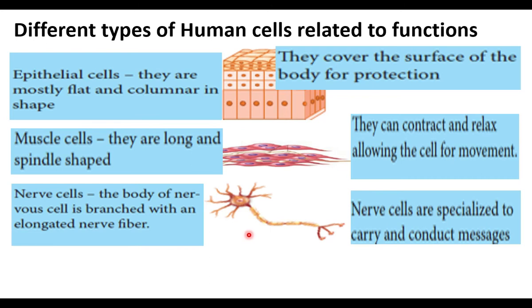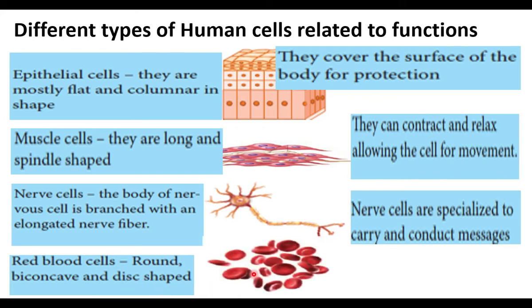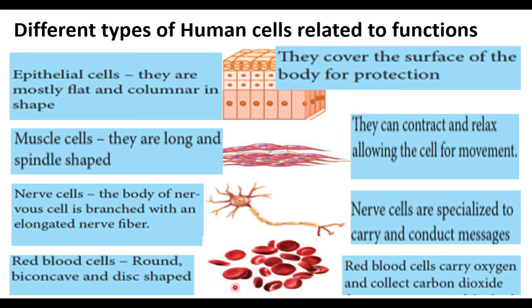Red blood cells are round and biconcave. Concave, like a spoon, where one surface is concave. Here both surfaces are concave and disc shaped. Bi means two, so both sides are concave. These cells carry oxygen and carbon dioxide. This is a normal cell.